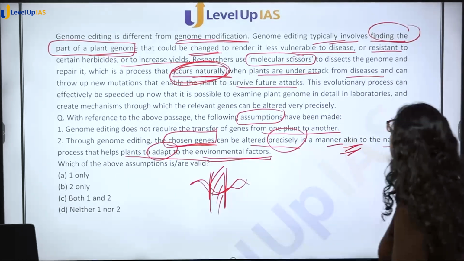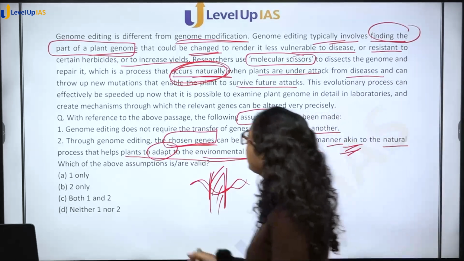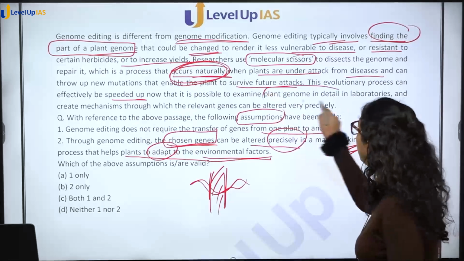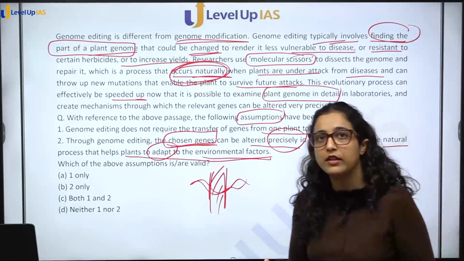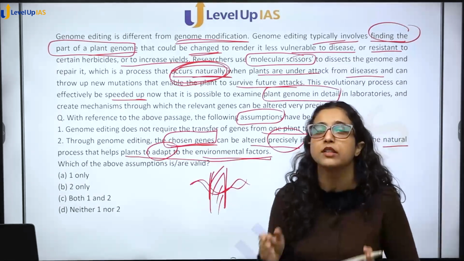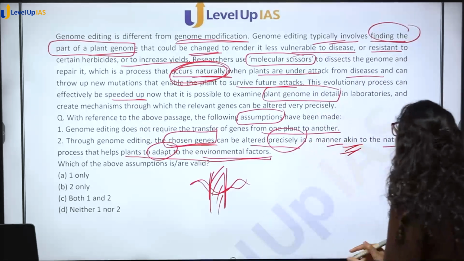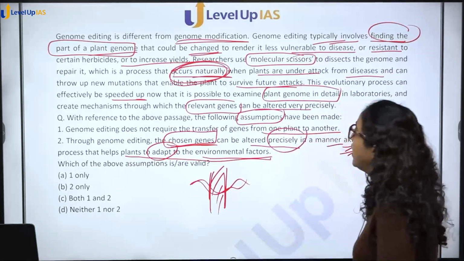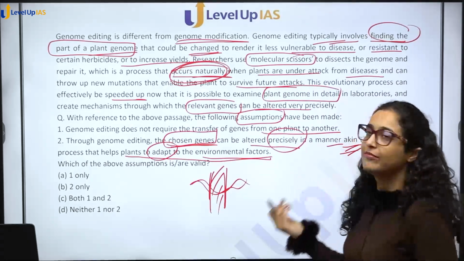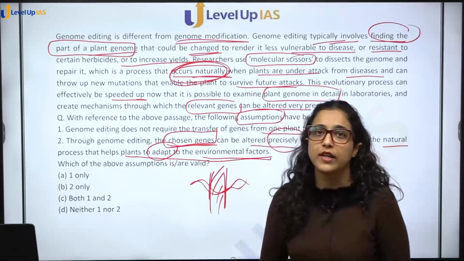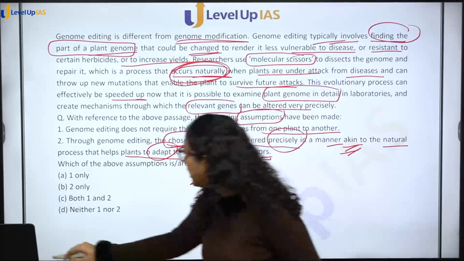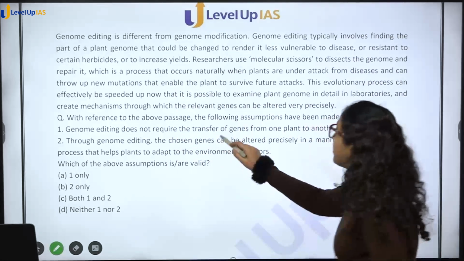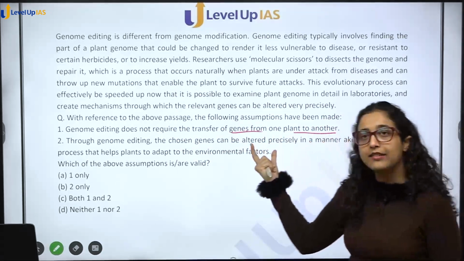ठीक है? So then this evolutionary process can effectively be speeded up now that it is possible to examine plant genome in detail. So अब क्या है, आप इसको speed up कैसे कर सकते हो? Because हम plant का genome examine कर सकते हैं. We know where the problem lies in laboratories and create mechanisms through which relevant genes can be altered very precisely. So without reading also we said both are correct. After reading also you can see that genome editing does not require the transfer of genes from one plant to another. Yes, it does not require.